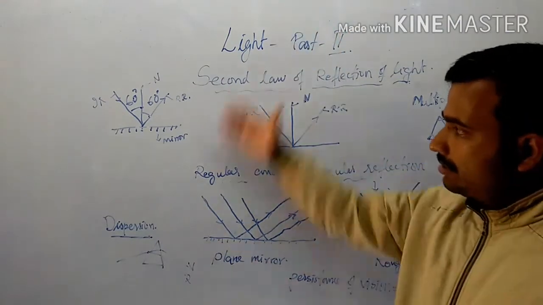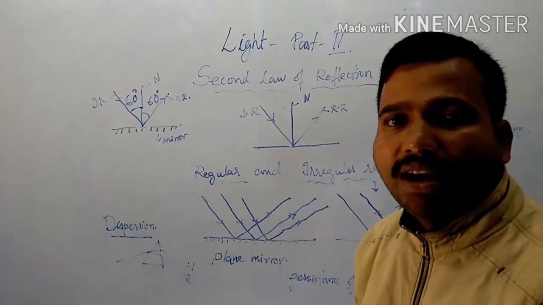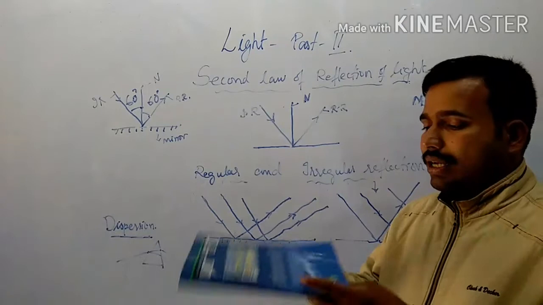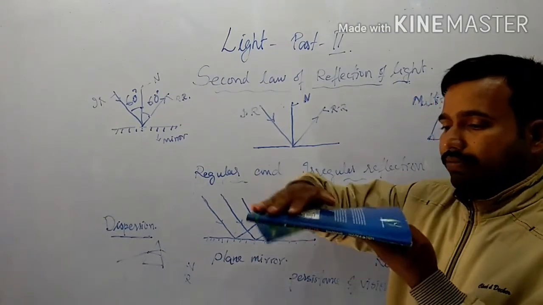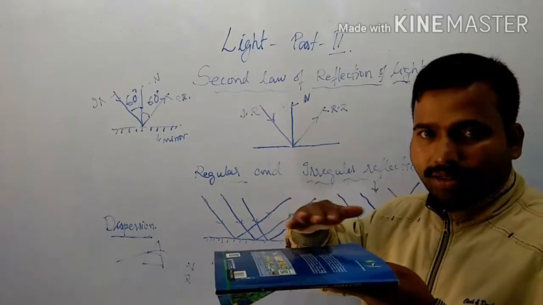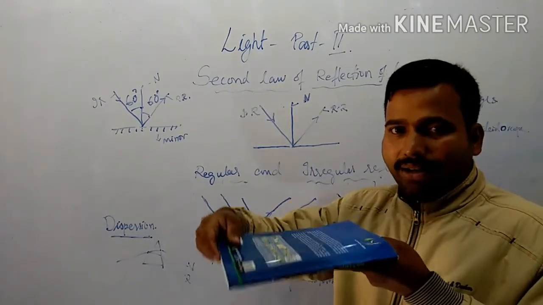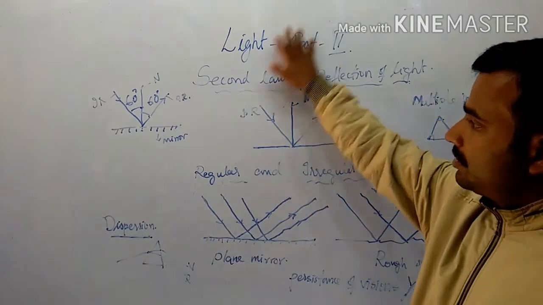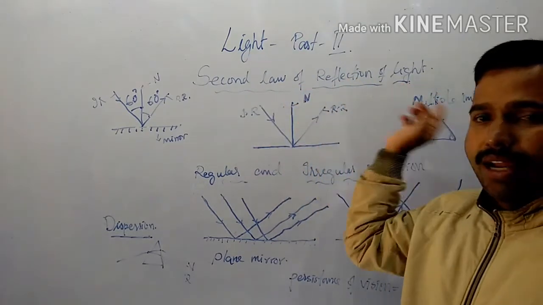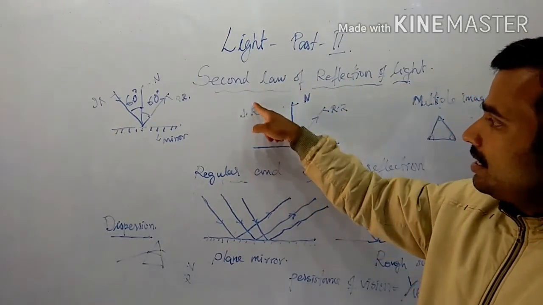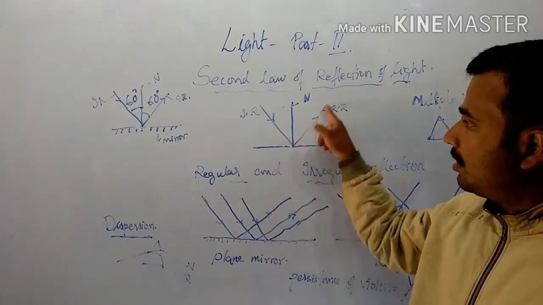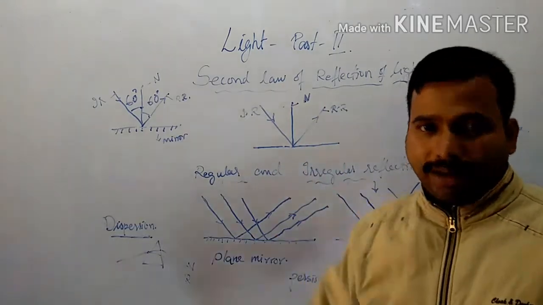Now see the normal. If you imagine the board, its surface is a single plane. Similarly, the surface of this notebook or textbook is considered to be a plane. The second law of reflection says that the incident ray, the reflected ray, and the normal all lie on the same plane.